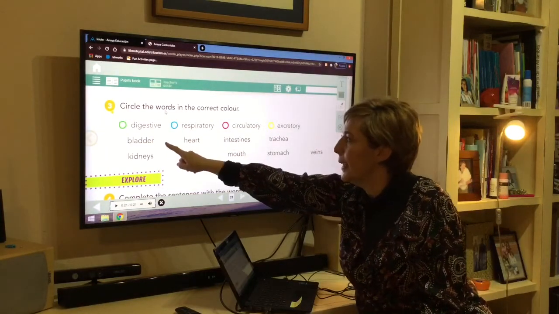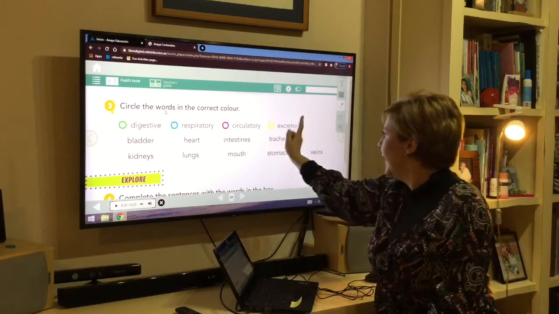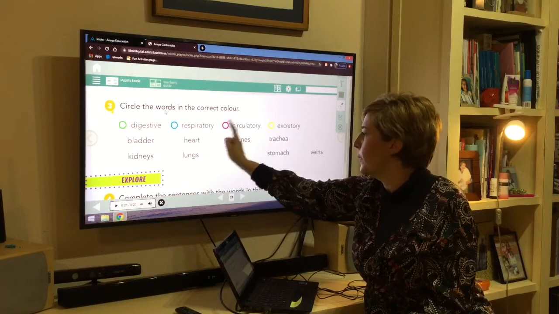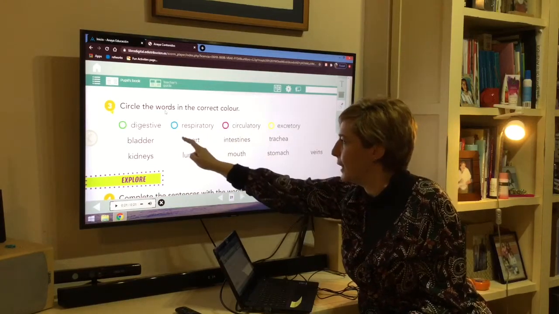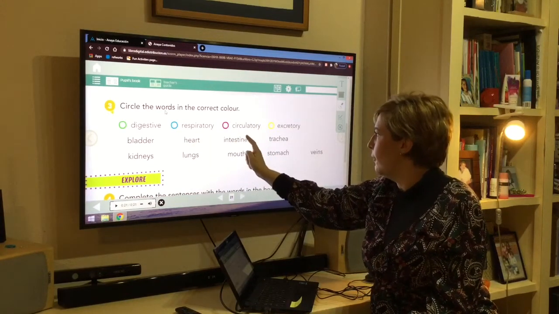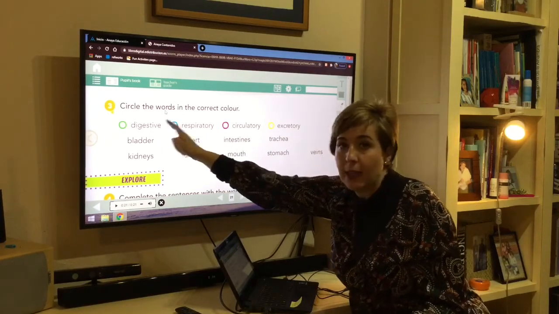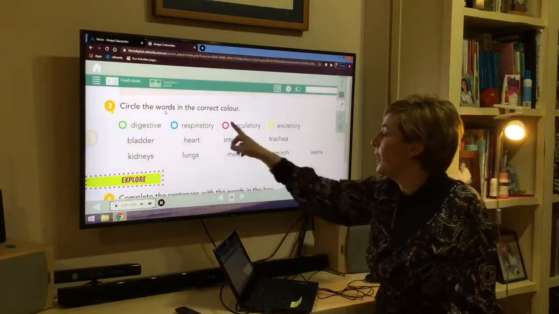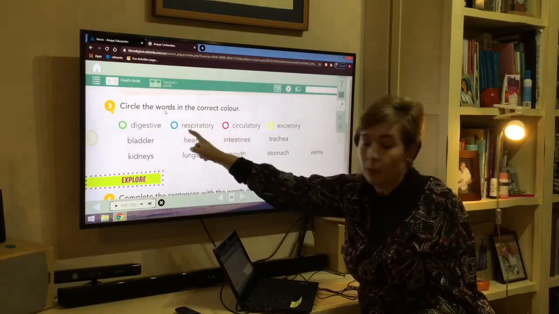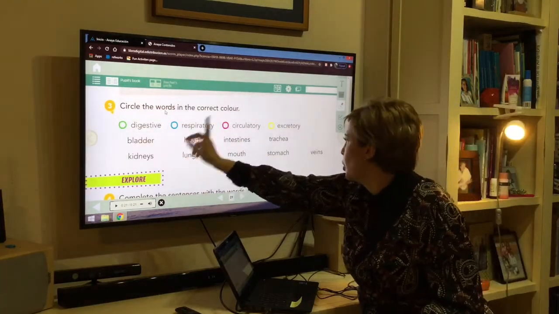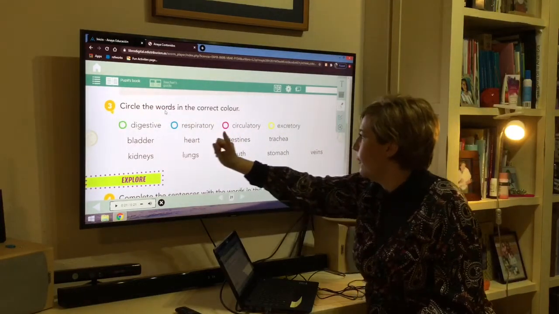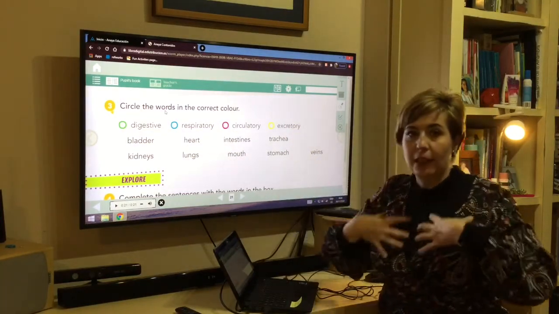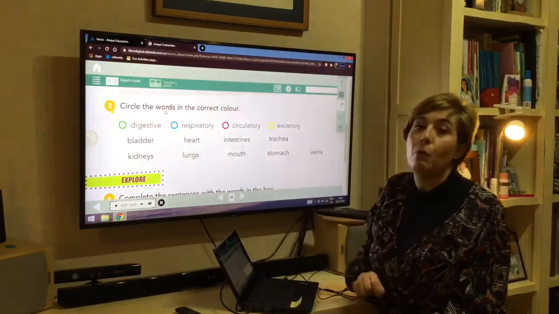Bladder is from the excretory system, so it's yellow. Heart is from the circulatory system, so it's red. Intestines are from the digestive system, so it's green. Trachea is from the respiratory system and is blue. Kidneys are from the excretory system and are yellow. Lungs from the respiratory system, blue.